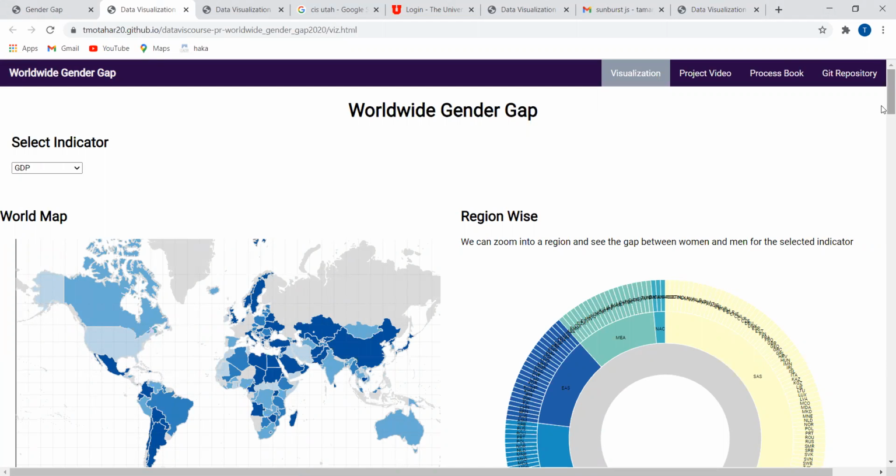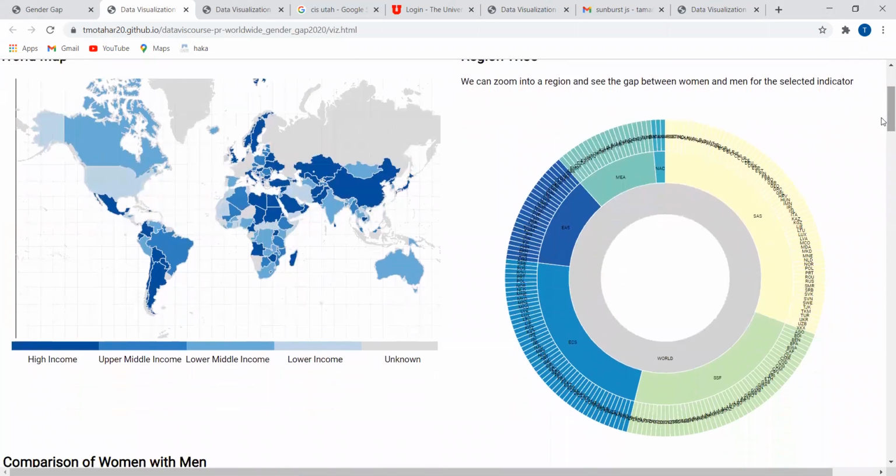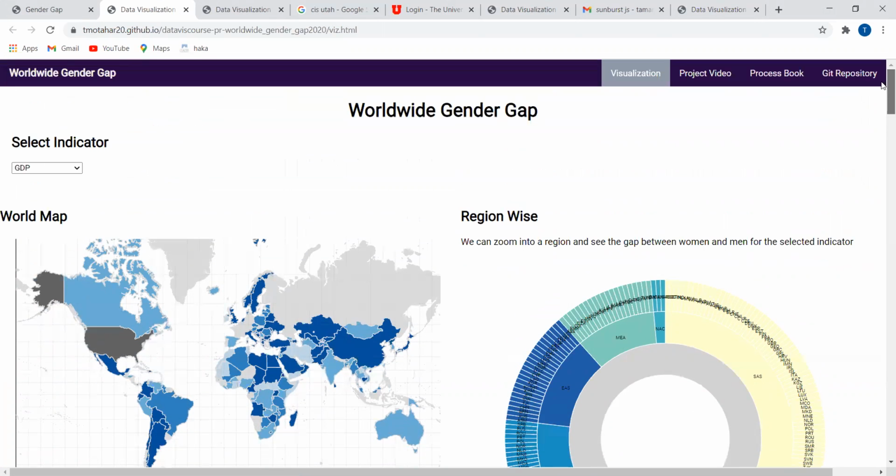First of all, we have a world map here. We can select the indicators from this drop down. Initially, it will show the GDP for all the countries. And if we click any of these countries, it will show the country name and its current GDP.